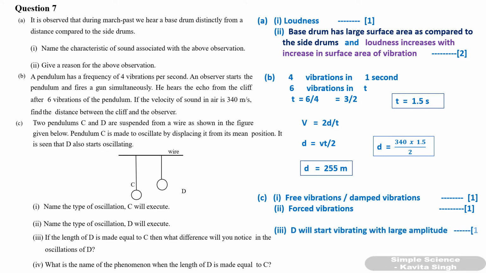Okay, name the type of oscillation D will execute. So D will be under forced vibration. Okay, and if the length of D is made equal to C, then what difference will you notice in the oscillations of D? So D will start vibrating with large amplitude, because if the length of D is made equal, their frequencies will be equal, so they will undergo resonance. So D will start vibrating with large amplitude. And what is the name of the phenomena? When the length of D is made equal to C, the phenomena is resonance. Okay, 1 mark each.